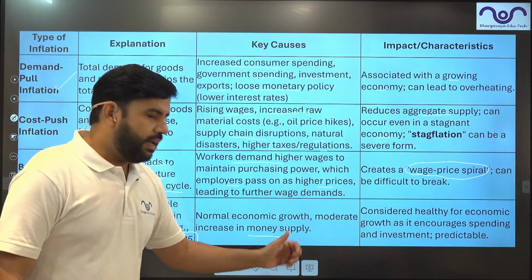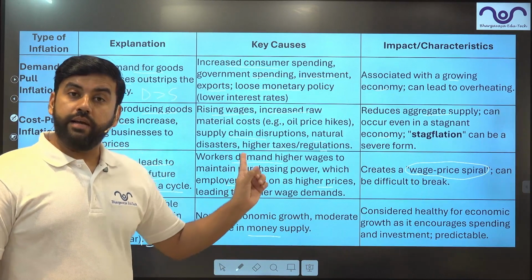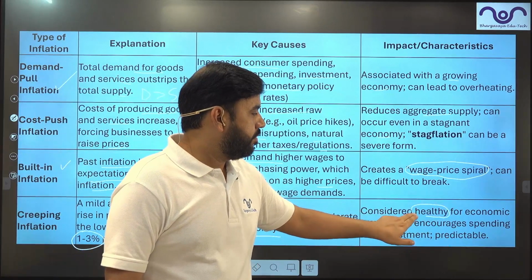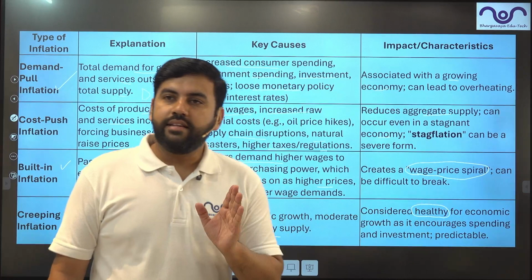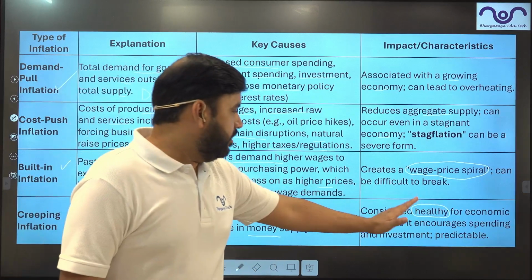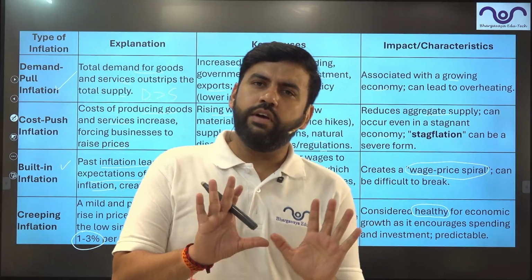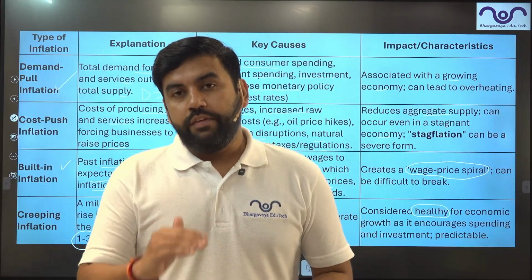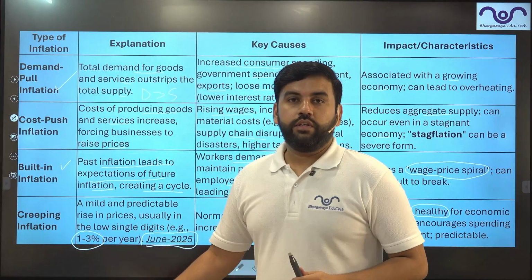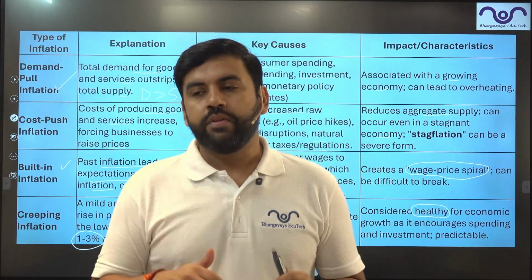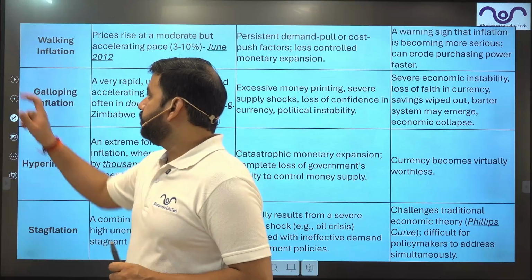So if money supply is increasing very, very slowly, RBI is monitoring that. It is considered healthy for economic growth as it encourages spending, investment, predictability, right? It is a very, very good sign. So right now, if India is going through creeping inflation, it's a good sign for the Indian economy. Please understand that.